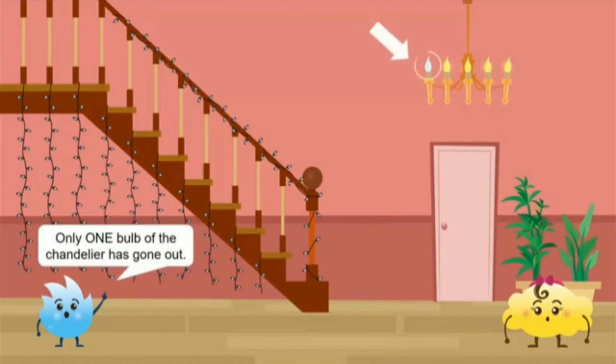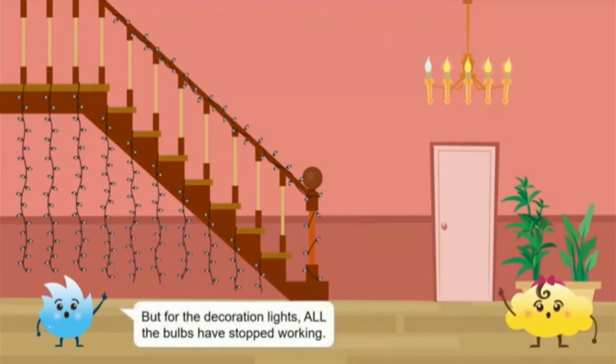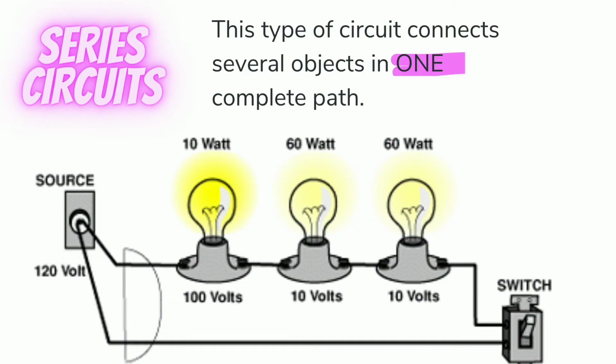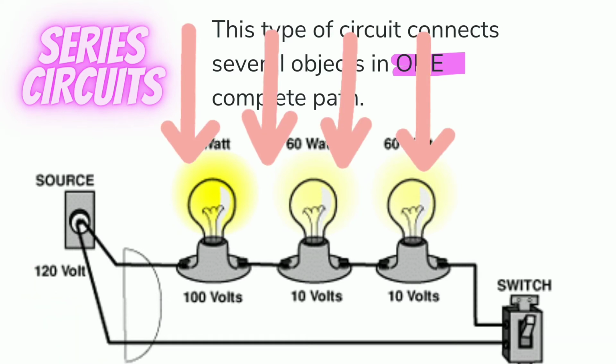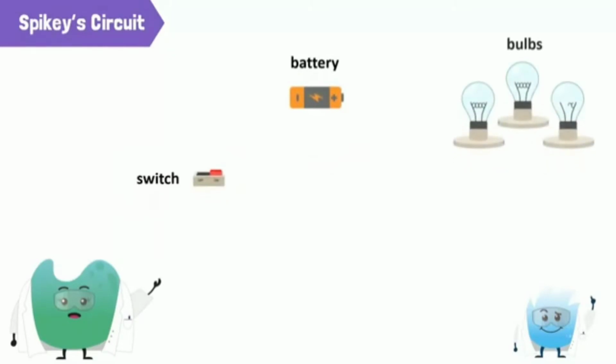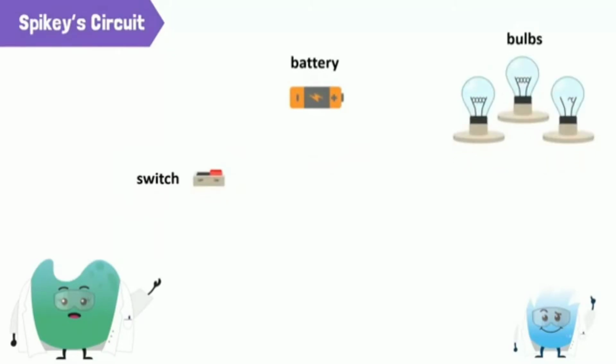Oh no. Oh look, only one bulb of the chandelier has gone out. But for the decoration light, all the bulbs have stopped working. What happened? Why? Well, in a circuit, there must be a switch, a cell or a power source, and light bulbs. Series circuit. This is a type of circuit that connects several objects in one complete path.